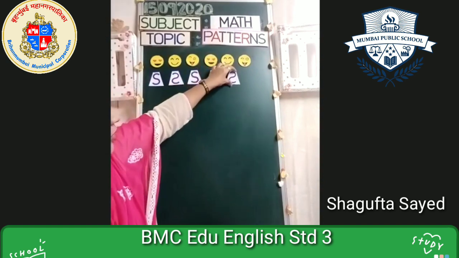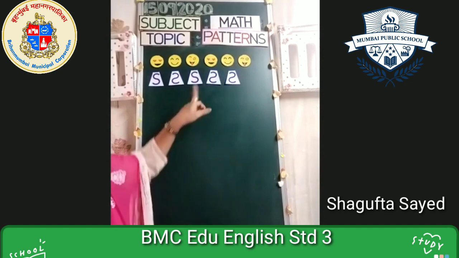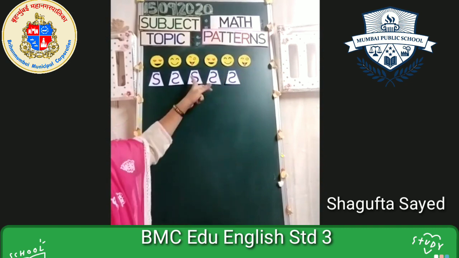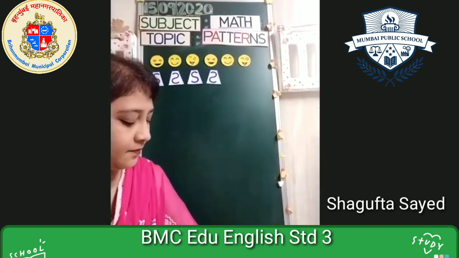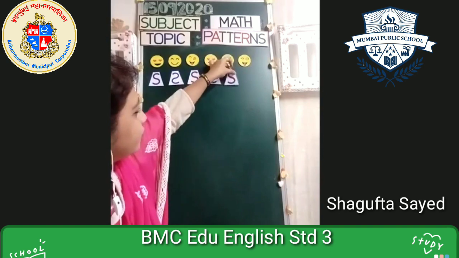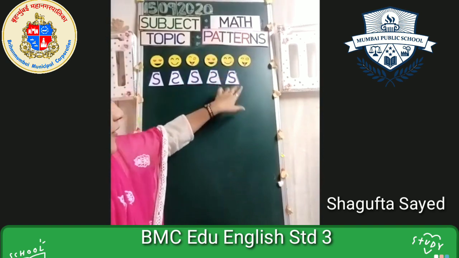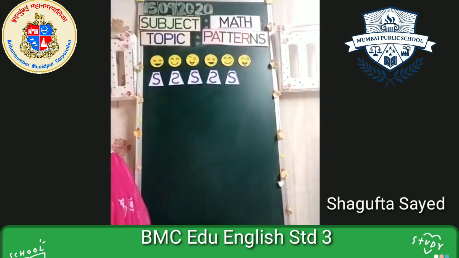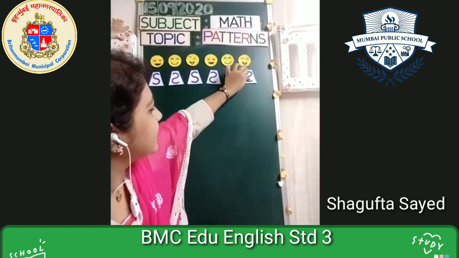Which should I paste? Can I paste the mirror image here? Is it right? Tell me. No, why is it not right? Because after this mirror image, again the proper letter S will come. So we are going to paste the S. Now after this, again if I have to repeat, I will repeat with the mirror image of the letter S.